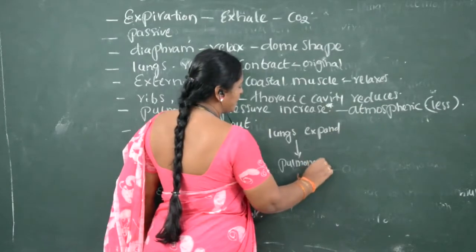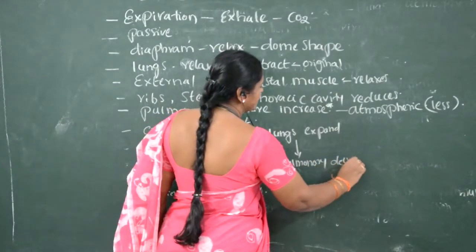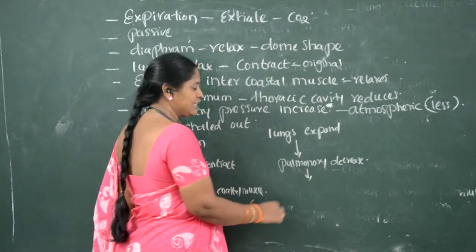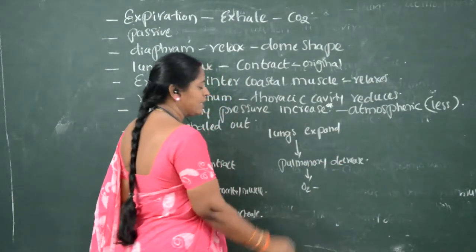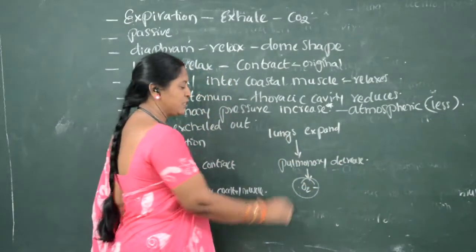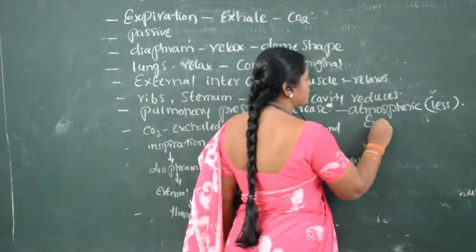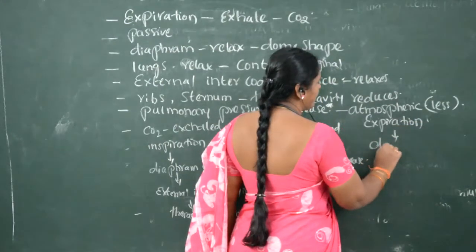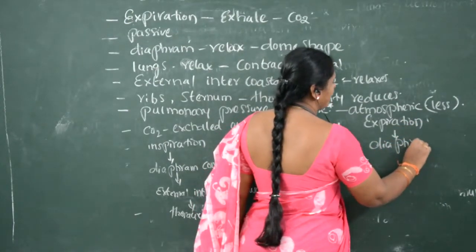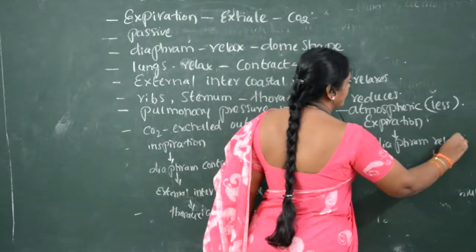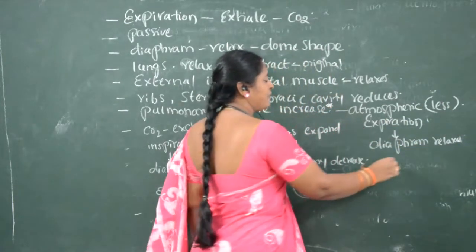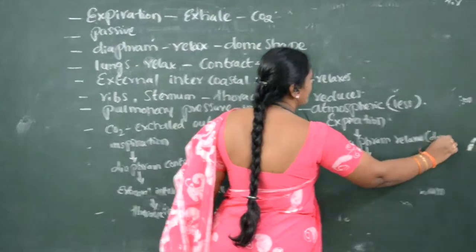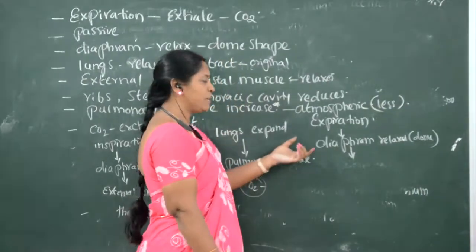When the lungs expand, what happens to the pulmonary pressure? Pulmonary pressure decreases. Automatically, when pulmonary pressure decreases, oxygen enters inside. In this way, inspiration occurs. Now in expiration, what happens? The diaphragm relaxes, meaning it comes back to the original dome shape.